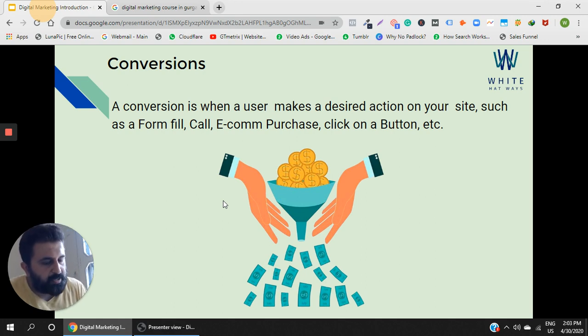The sale of my products is actually a conversion, but these are also micro conversions. So what is a macro conversion? A macro conversion can be a sale of a product. However, various micro conversions, like filling up a form, somebody spending 15 minutes on my website, somebody scrolling down my page, these little things which provide me with happiness, are also known as conversions.